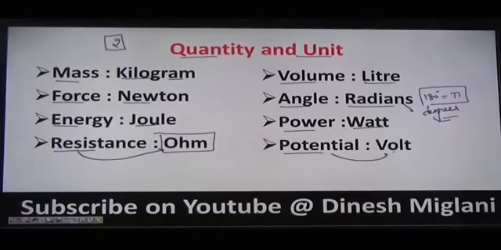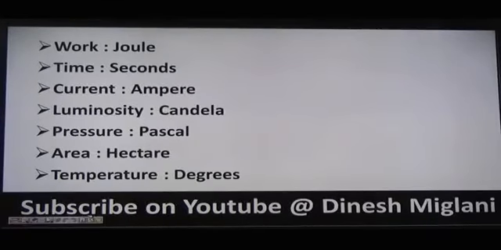So just take one by one again. Mass is measured in kilogram. Force, Newton. Energy, joule. Resistance, ohm. Volume, liter. Angle, radians. Power, watt. Potential, volt, right? Next, work is measured in joule. Similarly, energy is also measured in joule. Time is measured in seconds or minutes or hours. Current is measured in ampere, right?